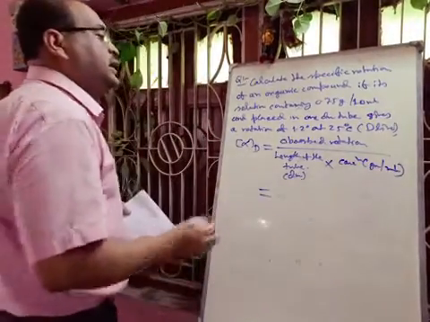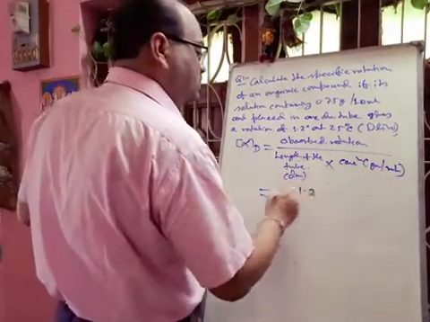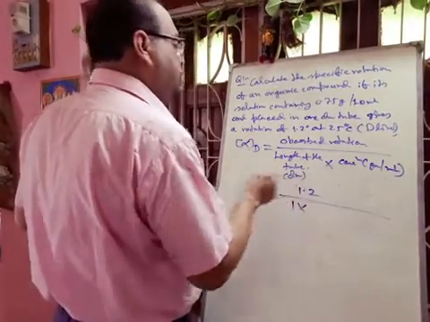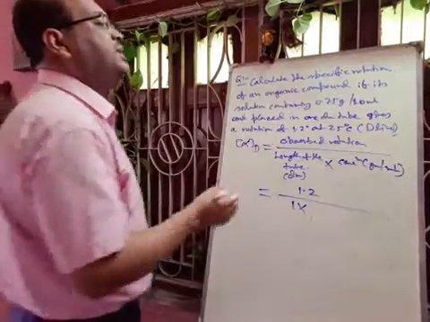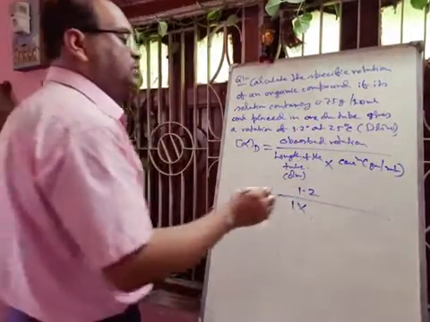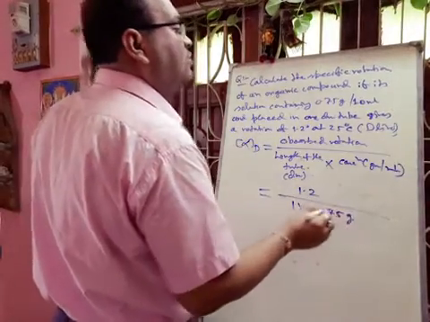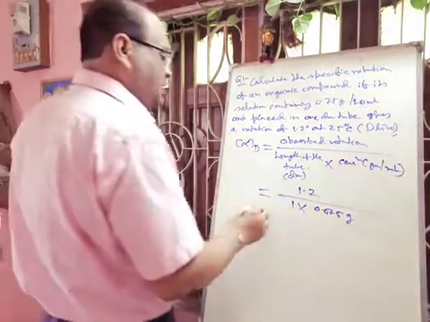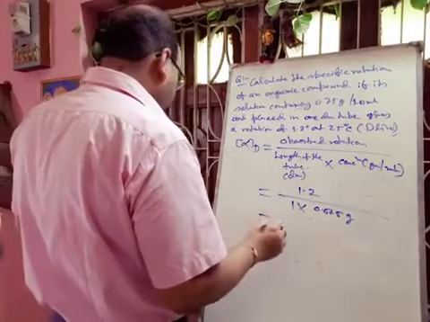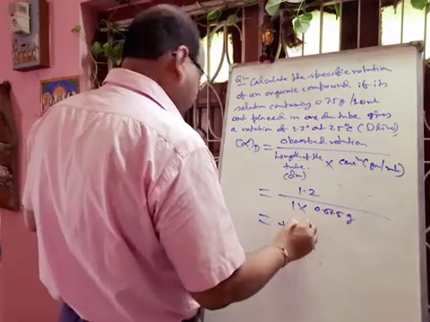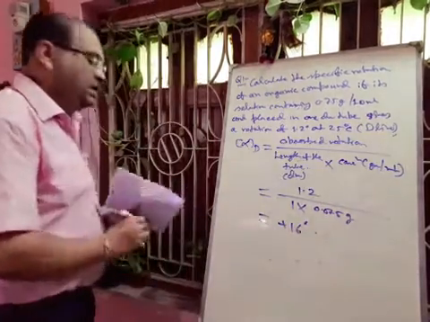So here it will come as 1.2 divided by the length of the tube, which is 1, and the concentration given is 0.75 gram per 10 ml. So it will be 0.075 gram per 1 ml. That will be the concentration. And if you calculate it, you will get plus 16 degree. So this will be your answer.